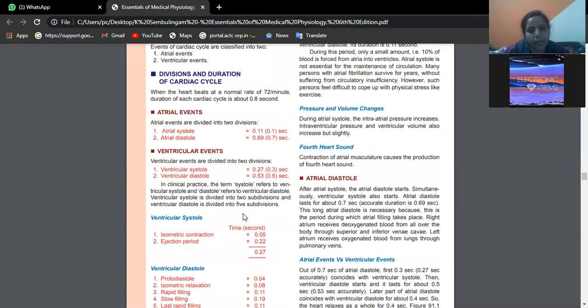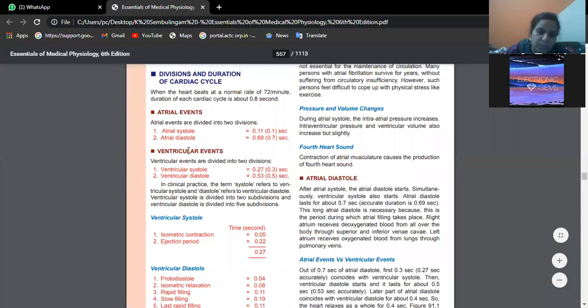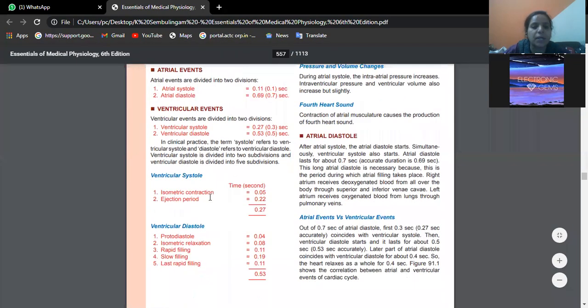So Ritika told us the duration of the cardiac cycle is 0.8 seconds and the heartbeat is 72 per minute. That means each beat, that is systole and diastole, takes around 0.8 seconds, and during that 0.8 seconds many events are taking place. Atrial systole will be 0.11 and atrial diastole will be 0.69. If you do the grand total, it is 0.8. So atrial events are for 0.8 seconds.